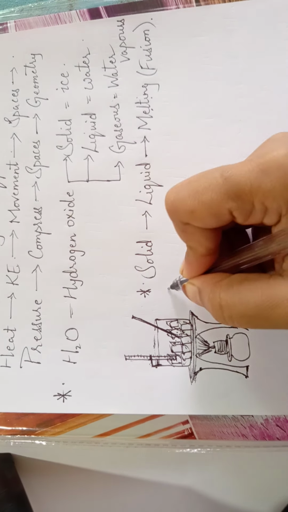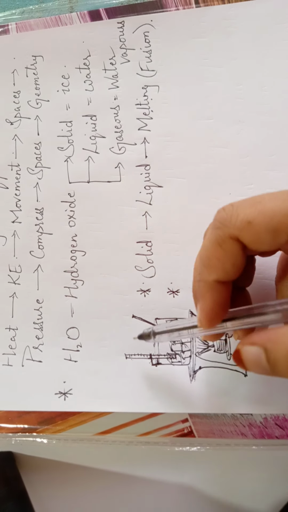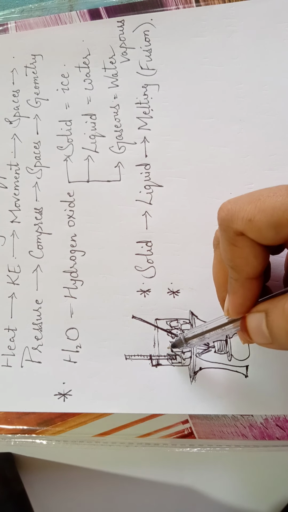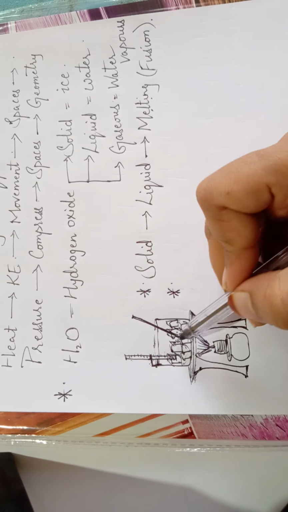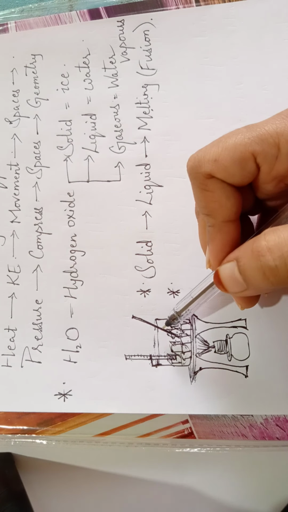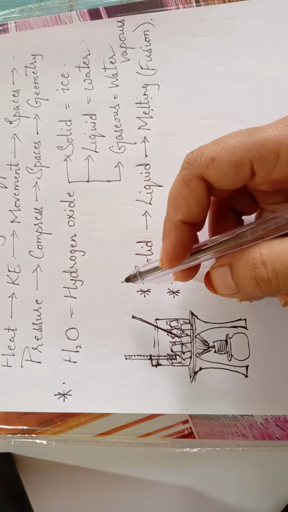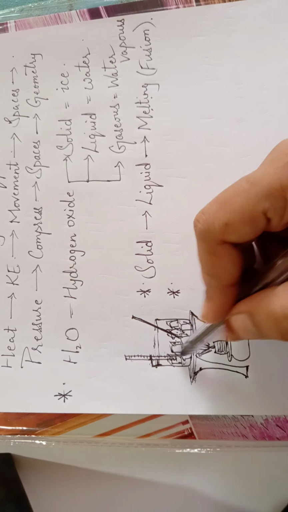And the next thing is the temperature. As I said, we note down the temperature while the changes are taking place, and there was no rise in the temperature once the melting process had started. So the temperature at which a solid melts and becomes liquid at atmospheric pressure is called its melting point.